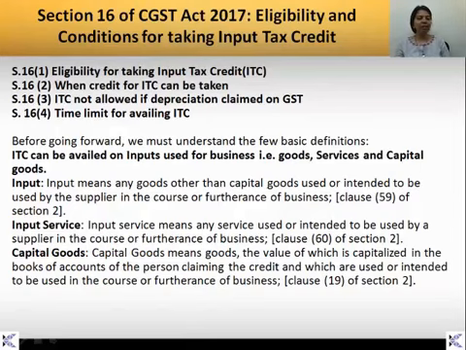Next is input services. Input service means any services which we are using or which we are intending to use for the furtherance of business, for carrying out regular business. That is what input service is.